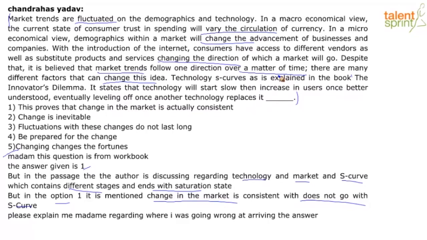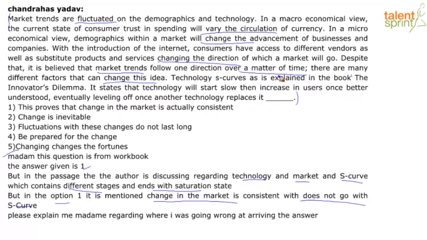Right? So given the context, if you look at all the repeat words and phrases, look at your options. Option 1 says this proves that change in the market is actually consistent. How much clearer can it get? That has to be your culminating sentence to the paragraph. That's what it's saying constantly. It's saying, boss, technology will change and the market, catering to the consumers, obviously has to be in line with technology. So, advance in technology will also consequently lead to change. It's like that phrase which says, the only thing constant is change.